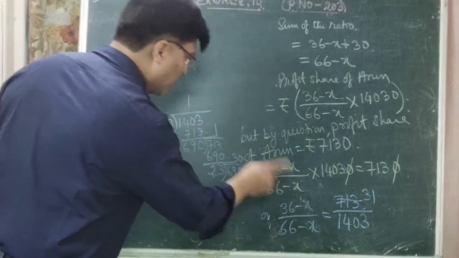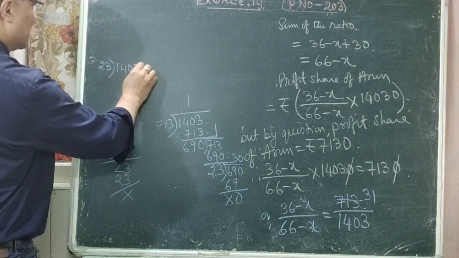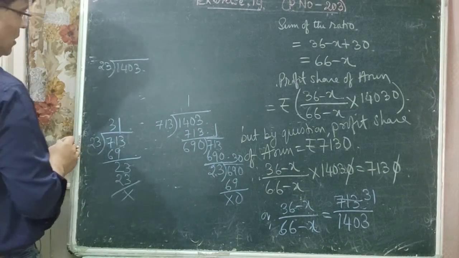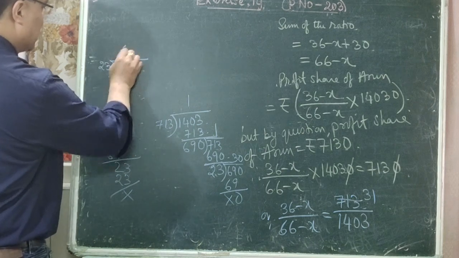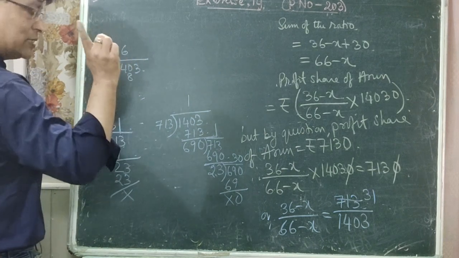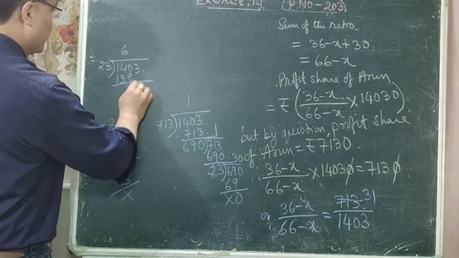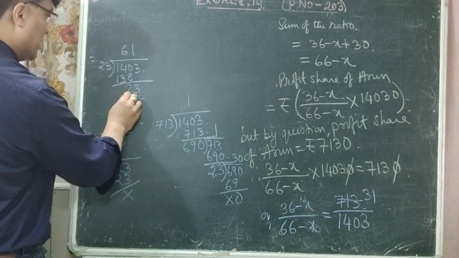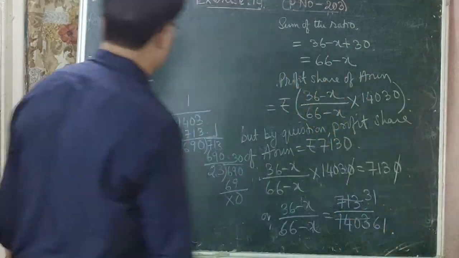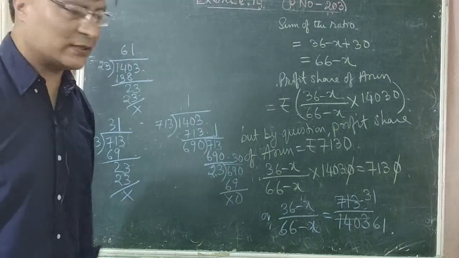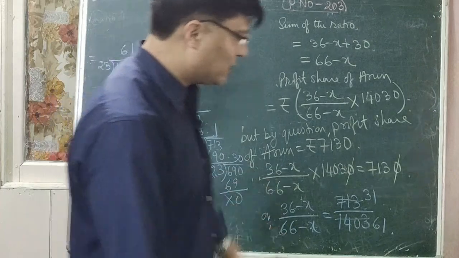अब फेरि 23 ले 1403 लाई कति टाइम्स जान्छ? 6 3s are 18, 8, 1, 6 2s are 12, plus 1 is 13, right? 2 23, 6 23 ones are 23. That means 61 times. It goes 61 times. So I think you have understood it. So you can copy it. Your rough mathematics देखाउनु पर्छ. So you can copy it.